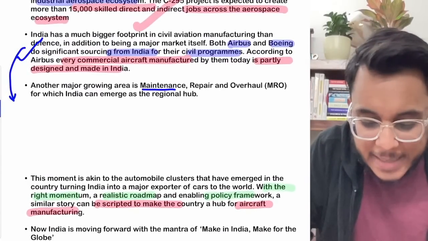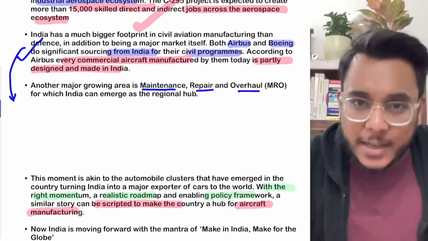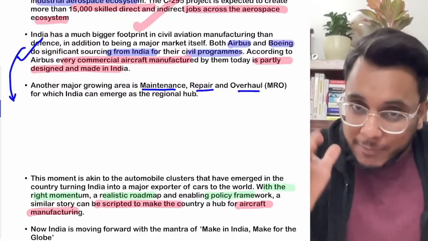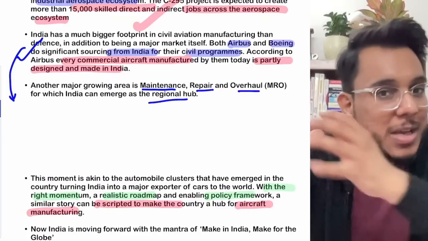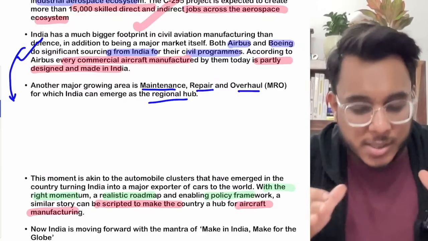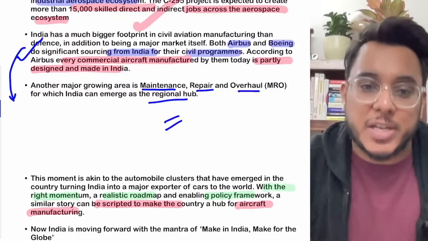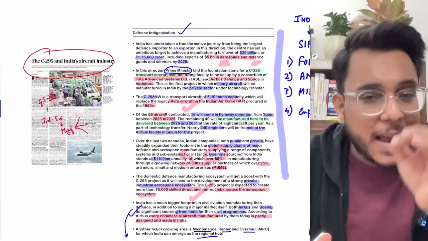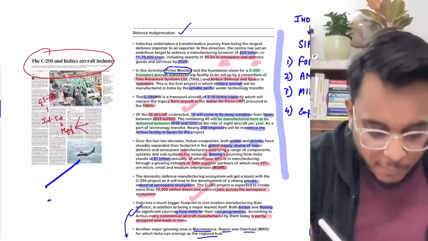MRO stands for maintenance, repair and overhaul. Aircraft need servicing, they need repairs, they need upgradations. For this also, India can emerge as a regional hub. India can cater to Southeast Asia, Africa, the Middle East, and the nearby regions. So this is also a distinct opportunity for India because of the prowess of Indian engineers. These are all the low hanging fruits that India can achieve in manufacturing, particularly aircraft manufacturing.